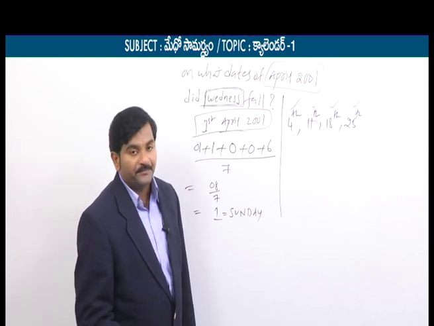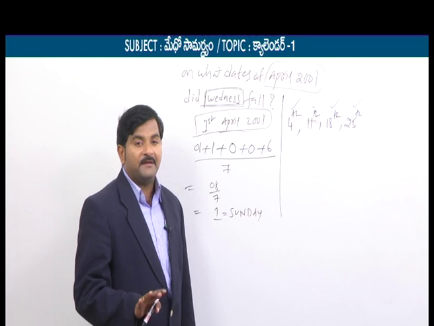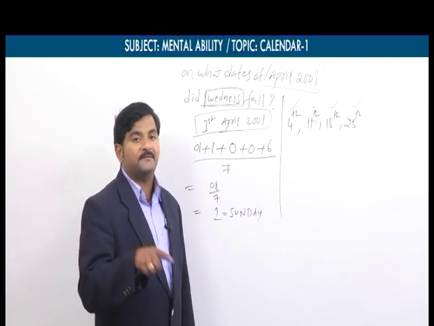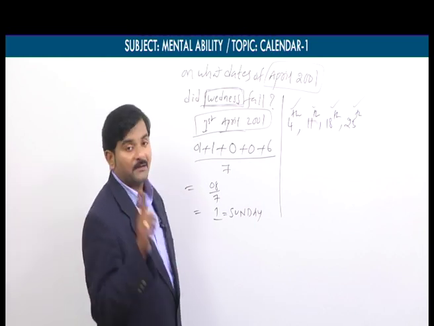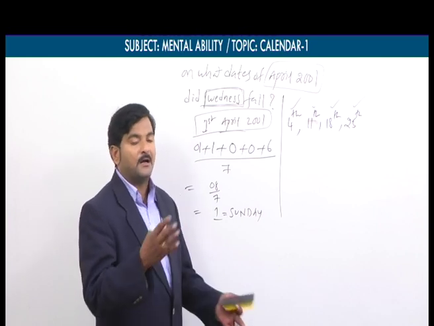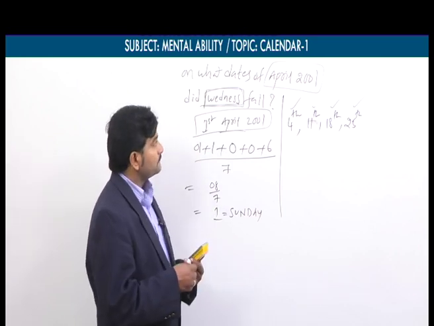And one more thing I want to stress: even though it is the second type, or any kind of type in calendar, if the given year is a leap year and the given date falls in the month of January or February, we simply have to subtract one from the remainder, whether it is type 1, type 2, type 3, type 4 or whatever the model in calendar. Okay, this is one problem in this type.